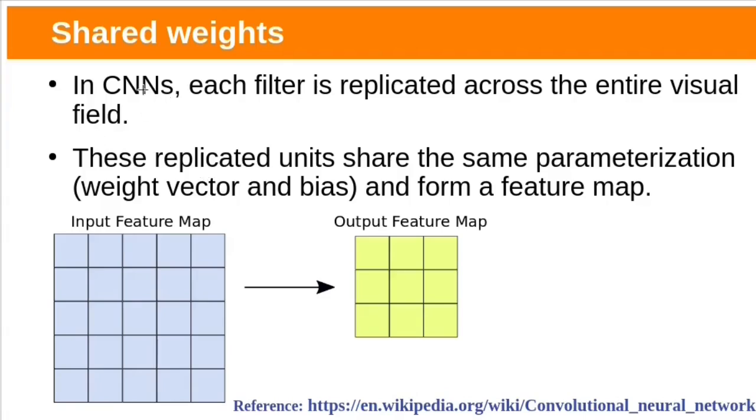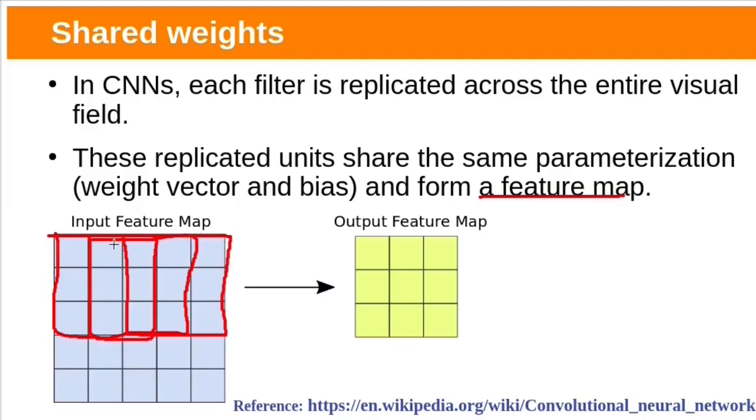And the third feature is shared weights. In a CNN, the same filter is used to detect a particular feature. Each filter is replicated across the entire visual field. These replicated units share the same parameters and form the feature map. Suppose the filter is 3 by 3, first it will be applied on this portion of the input matrix, then the same filter will be applied on this portion, then it will be repeated like this. It will slide over this input matrix. So for that filter, the same weights will be used.